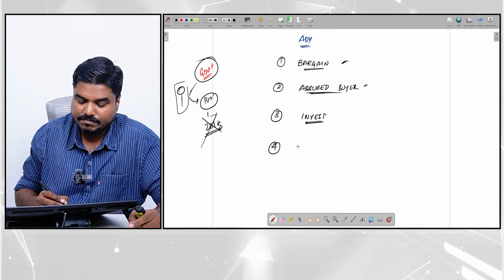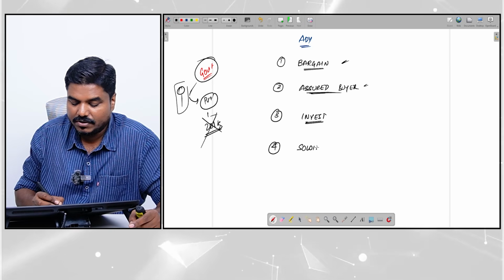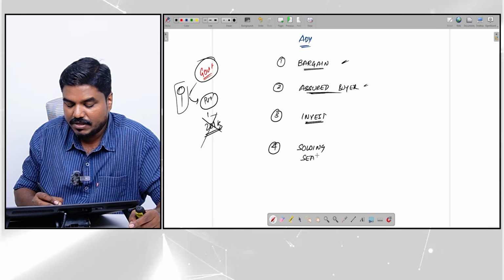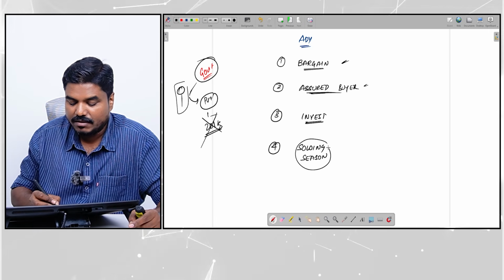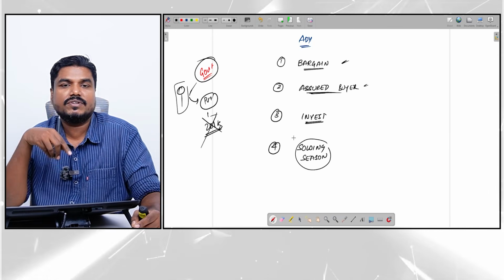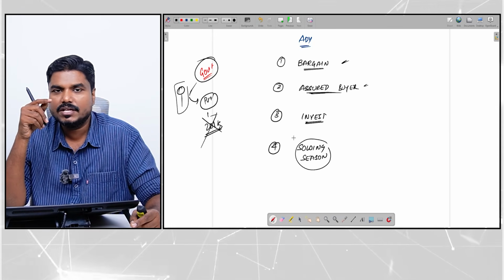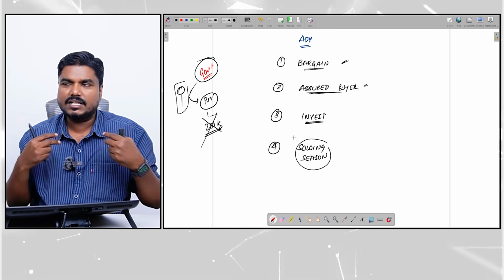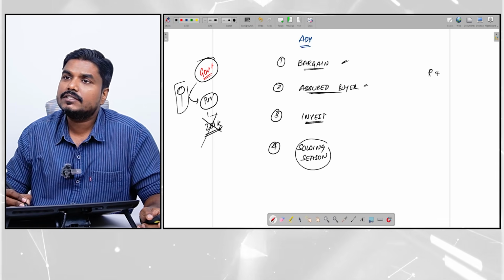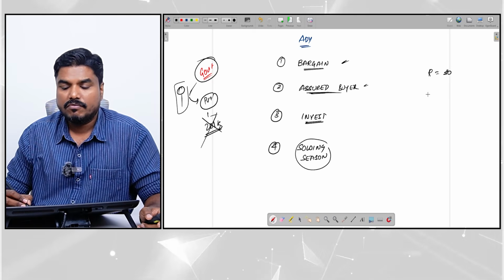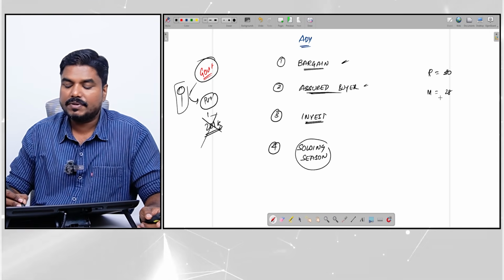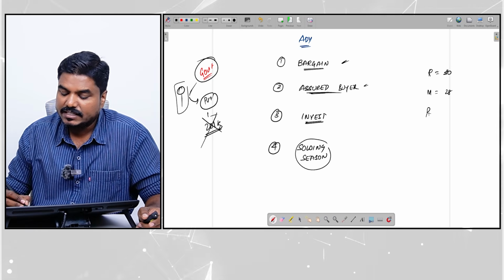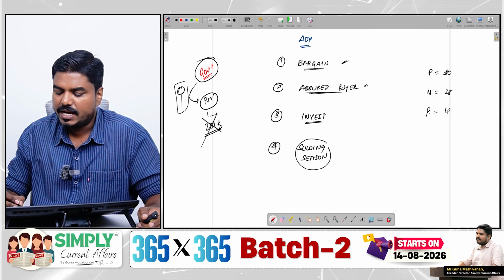Number four, this MSP is announced even before the sowing season, right? Either before or at the beginning of the sowing season, the MSP is announced. So now the farmers can take an informed decision. If I am the farmer, I will look at the MSP. For rice, how much? 30 rupees. Okay. For mustard, how much? 28 rupees. Okay. For a pulses variety, urad dal, for example, 18 rupees.